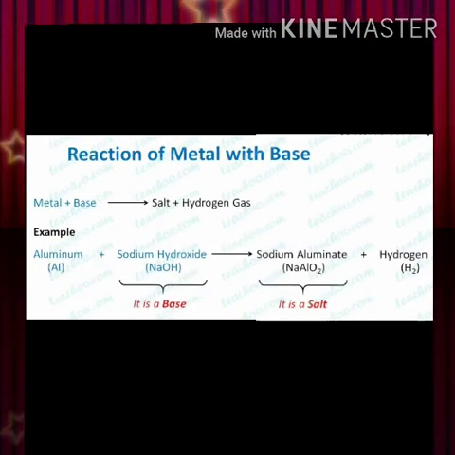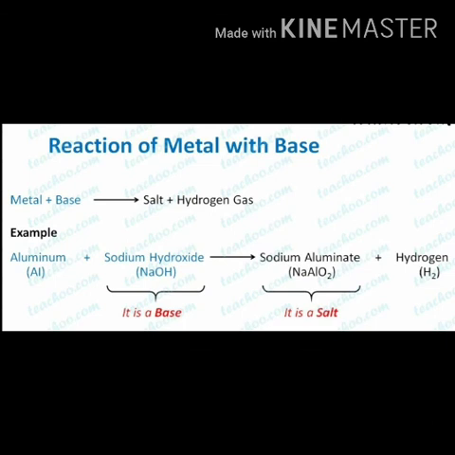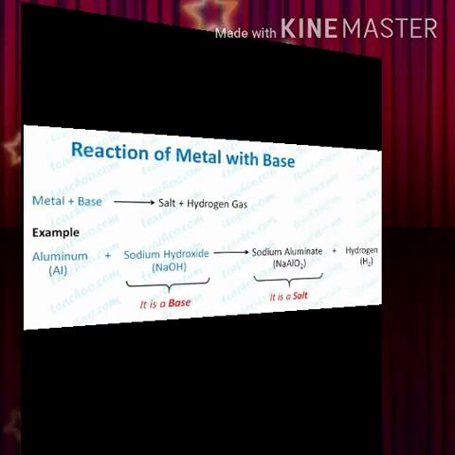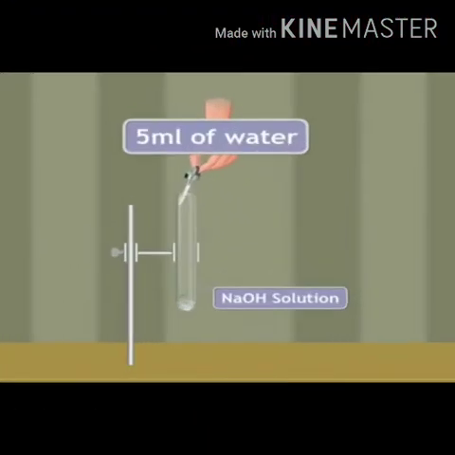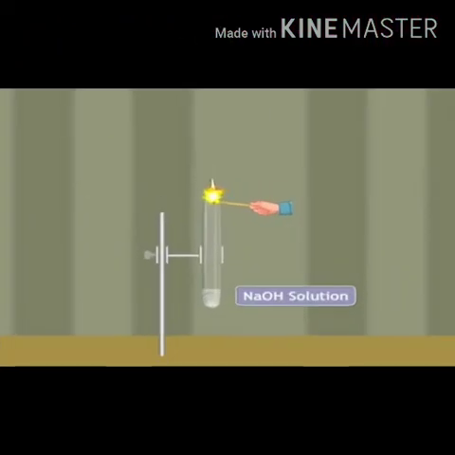Next, reaction of metal with bases. Metals, when they react with bases, form salt and hydrogen gas. Let's do an activity. Take freshly prepared sodium hydroxide solution by dissolving sodium hydroxide pellets in water and add a piece of aluminium foil in it. Bring a burning matchstick near the mouth of the test tube. You will find that the gas produced burns with a pop sound, showing the release of hydrogen gas.